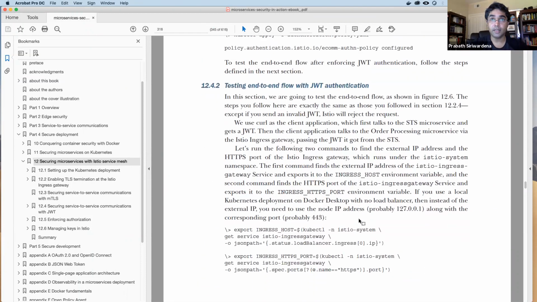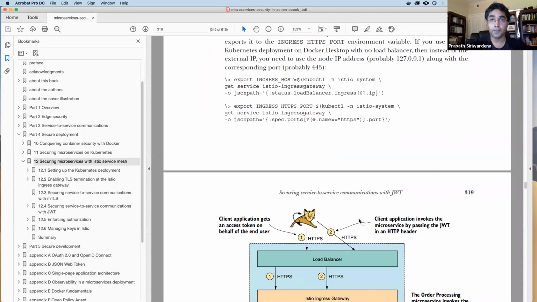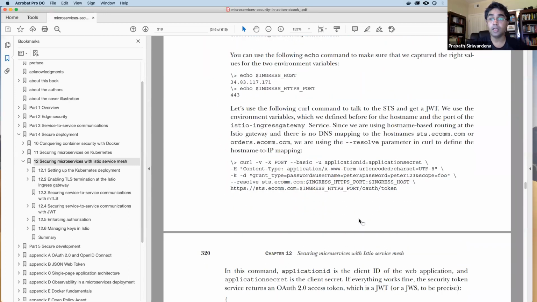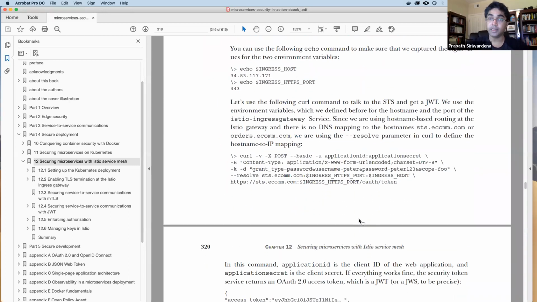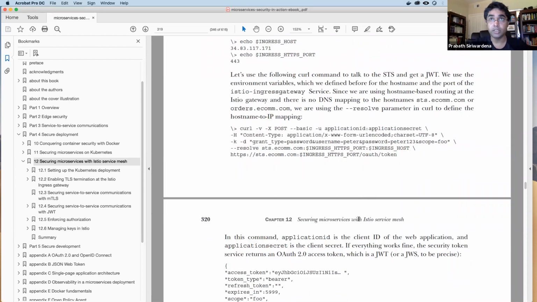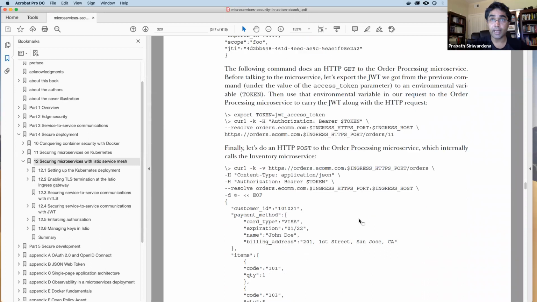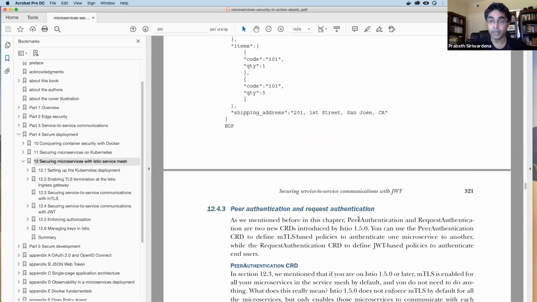So now let's see how to enable JWT based authentication and do a service level authorization with the attributes coming in the JWT. To do that, you need to define a request authentication policy. Both this peer authentication CRD and the request authentication CRD were introduced from 1.5 onwards.